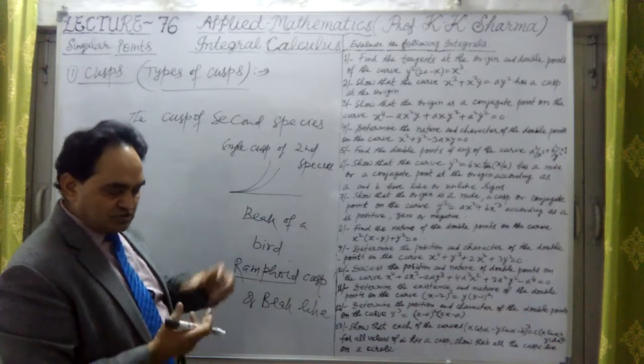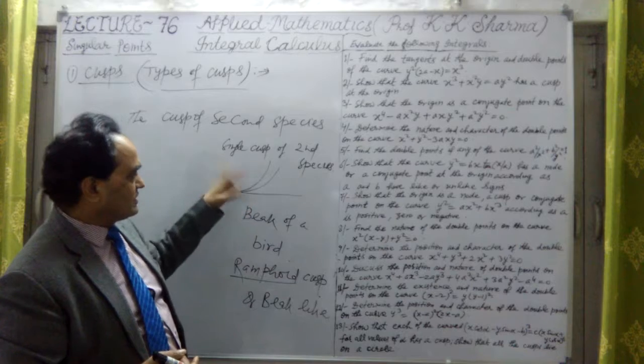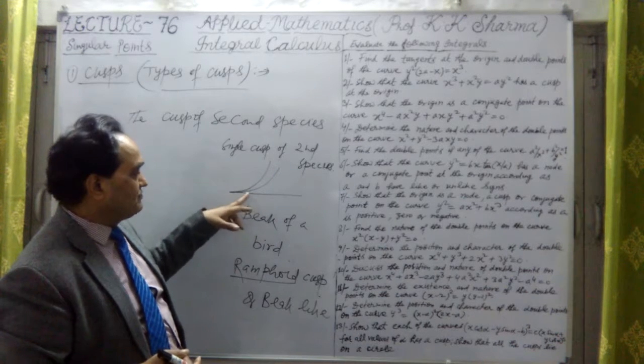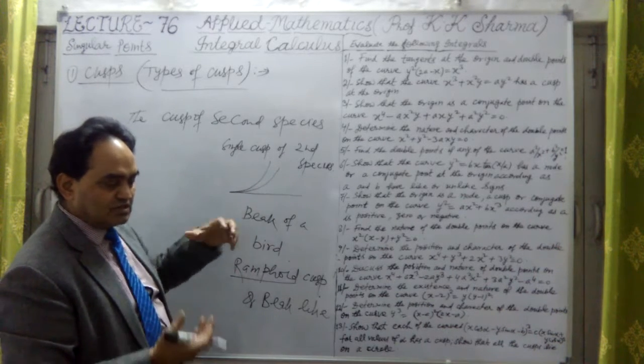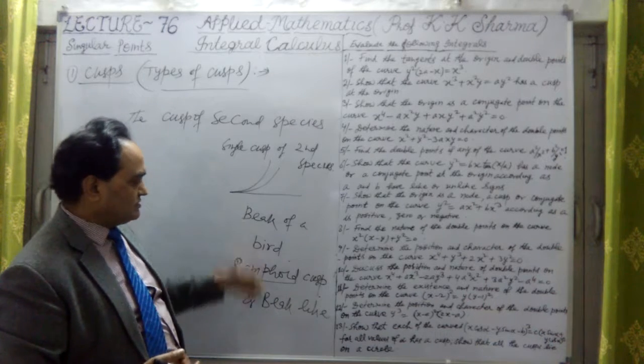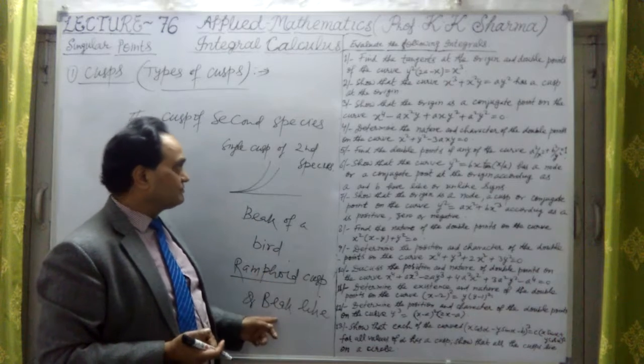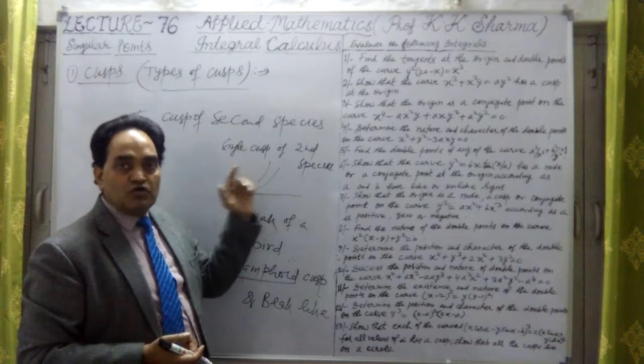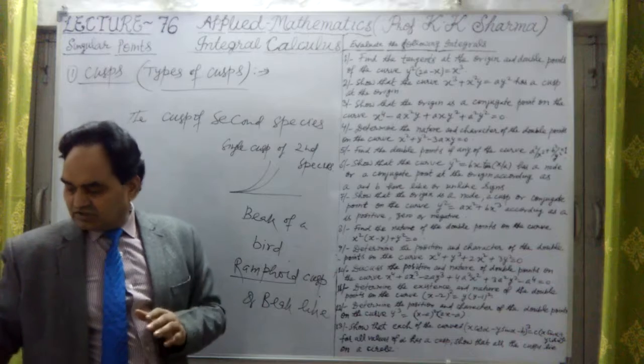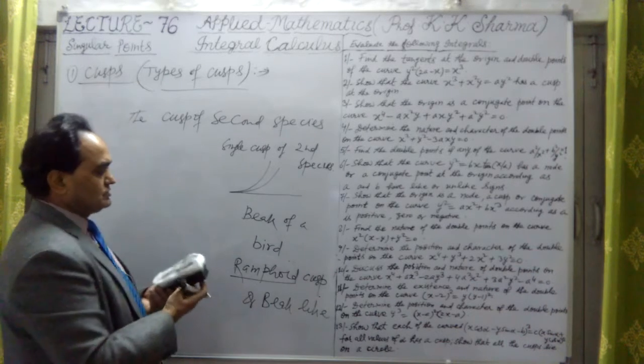Okay, because there was a mixture of both the single cusp and second cusp. Sorry, this first species cusp, second species cusp. When they are combined together, then that's known as Oscul-inflexion. And this is RAMPHOID cusp, beak-like cusp. Keratoid cusp is horn-like cusp. Okay, so these are basically types of cusp we have talked about.